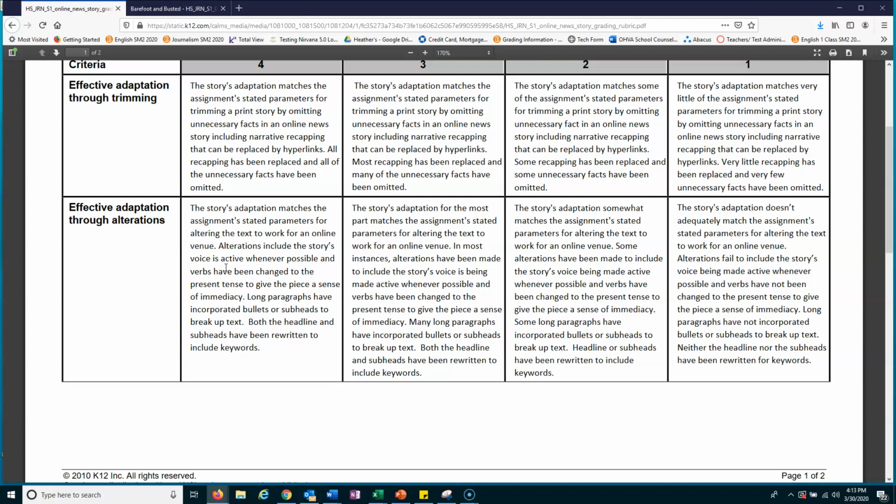So that verbiage might need to be changed throughout the story. You might have to change some of the past tense, and you need to pick things that have an immediacy to them. This is very important. Long paragraphs have to be incorporated into bullets or subheads to break up the text.